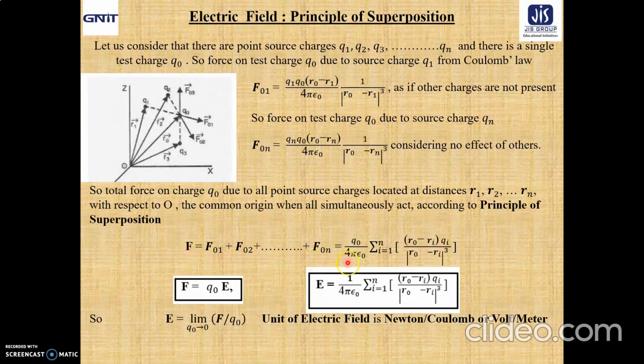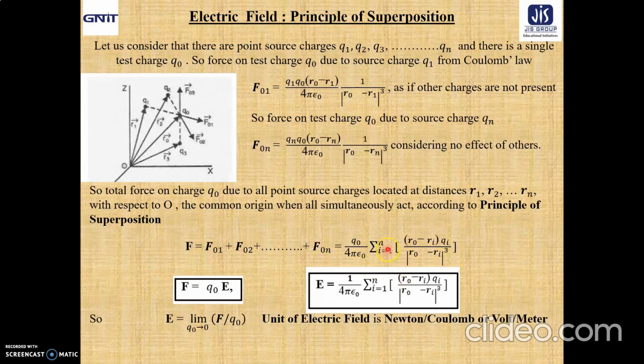This is the vector addition. That means what we will write now, Q0 by 4 pi epsilon naught. It is a common one, so let us take it out. Then the rest of the terms we will consider within the summation, summation over i from 1 to n. Then what we are getting? Qi into (R0 minus Ri) divided by mod R0 minus Ri whole cube.